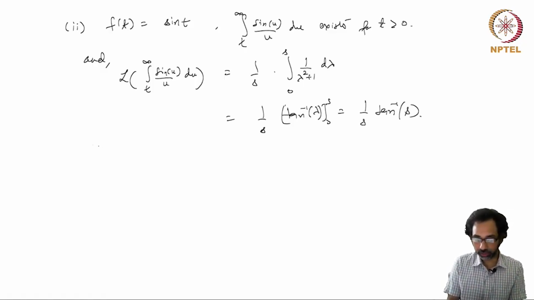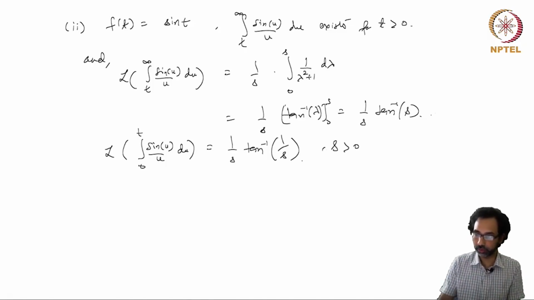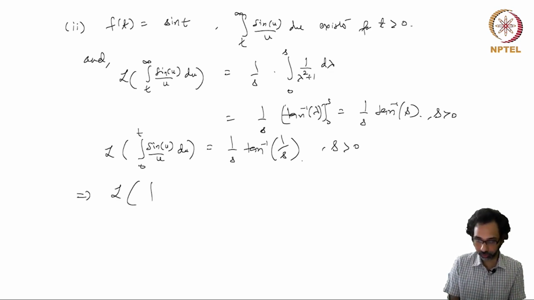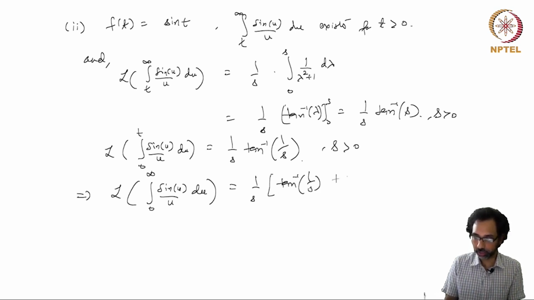Now we have already seen that the Laplace transform of the integral from 0 to t of sine u over u du is 1 over s tan inverse of 1 over s. So both of them are valid for s greater than 0. Now if we add these two, this implies that the Laplace transform of the integral from 0 to infinity of sine u over u du is equal to the sum of these two things. So it's 1 over s times tan inverse of 1 over s plus tan inverse of s, for s greater than 0.